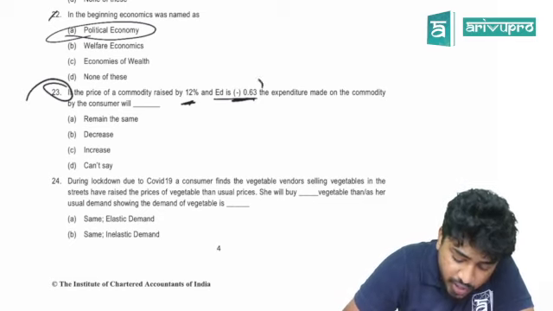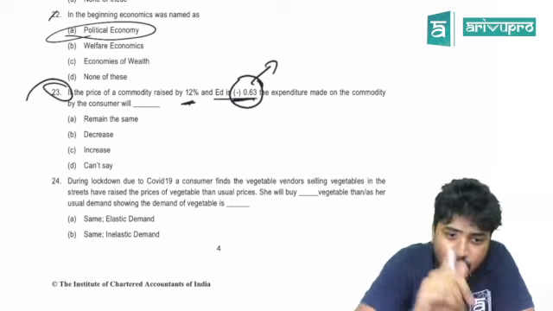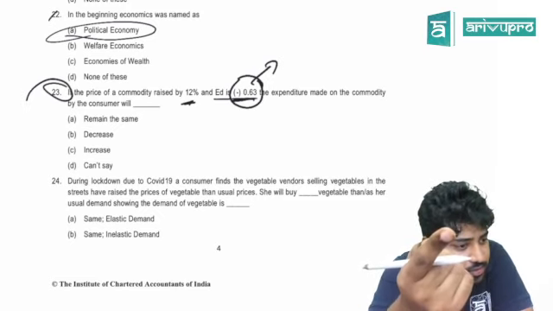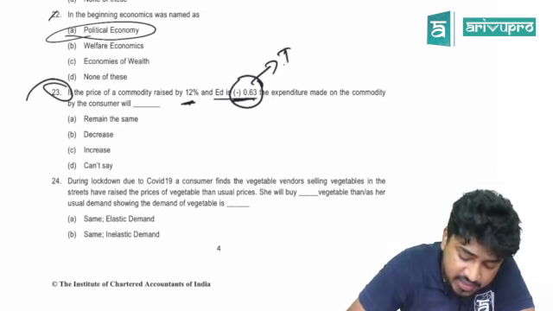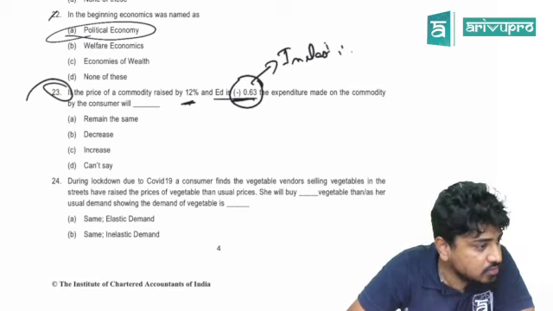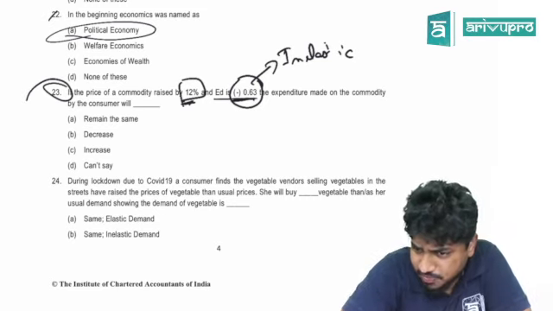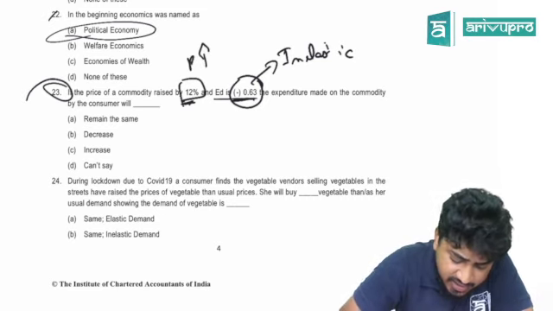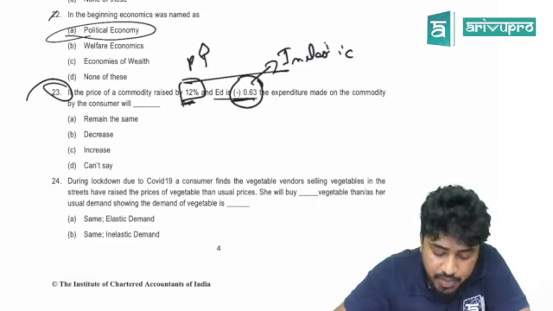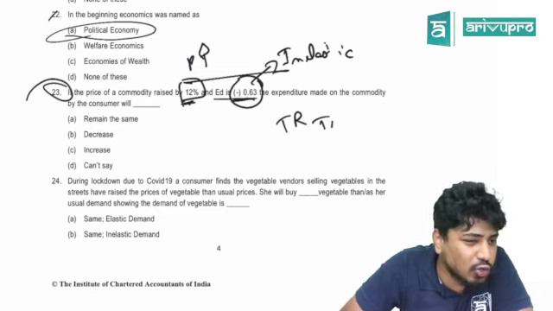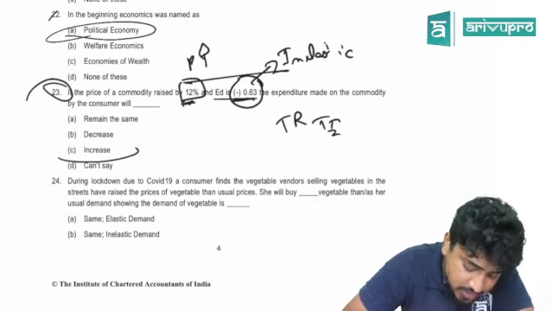See here, 0.63. 0.63 means what? Can I say it's inelastic? 1 means unitary elastic. More than 1 means elastic. Here 0.63. Can I say it is inelastic? Now, price rises by 12%. That is immaterial. Price is increasing. Now, can you tell me if the product is inelastic, what will happen to TR or total expenditure? Increases. That is what the question is.